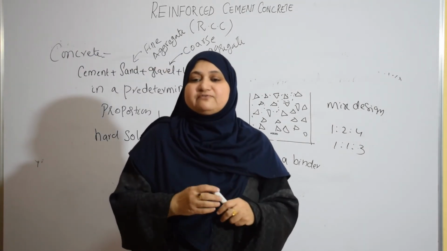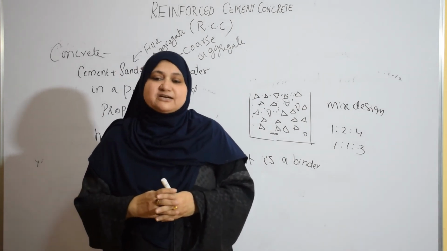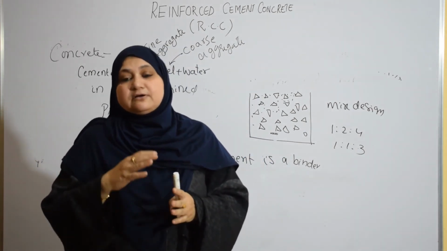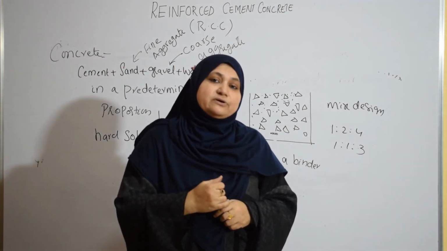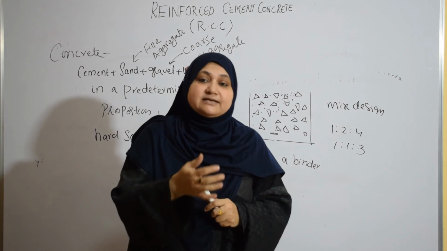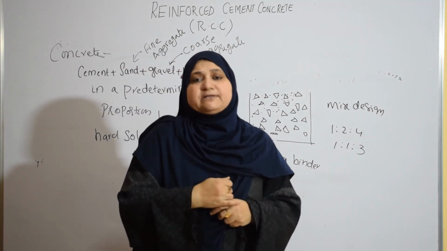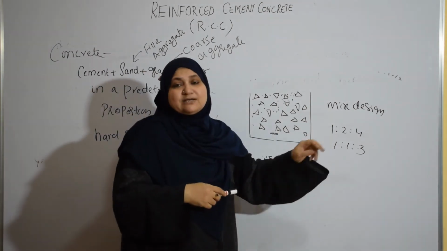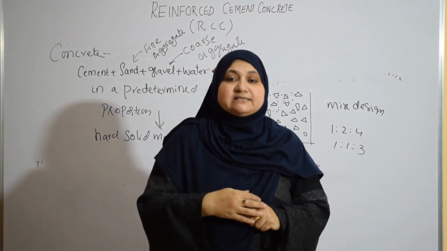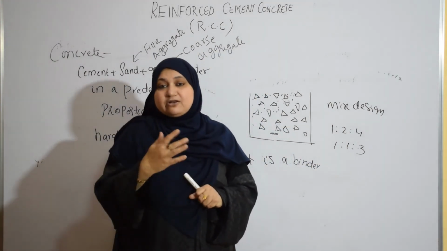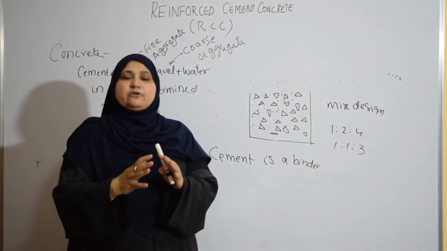Depending upon the usage of the structure also, the concrete will vary. If it's an important structure, like a slab or beams and other structural elements, you can have richer concrete. If it's a footing, you can go for a weaker concrete. The properties vary depending upon the proportion and quality of the materials. If you use good quality, high branded cement, then you get good strength. So we cannot have the same properties in all concrete mixtures.